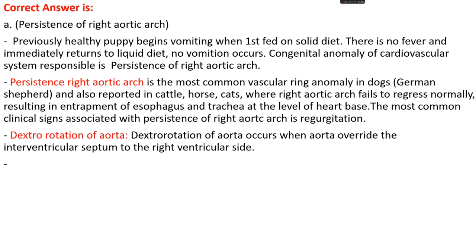The most common clinical sign associated with this is regurgitation of food.